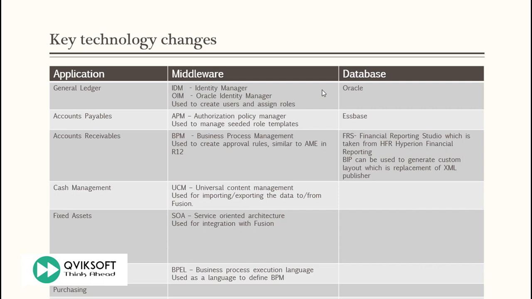BPM for business process management. This is similar to what you used to do in AME in R12. So you can create all the approval flow using BPM. UCM, Universal Content Management. This is used for importing and exporting data to and from Fusion application.